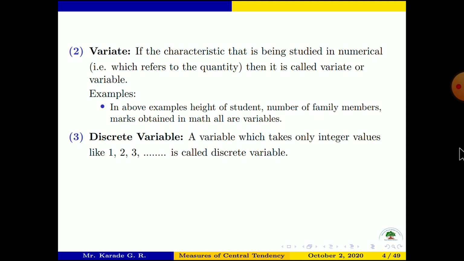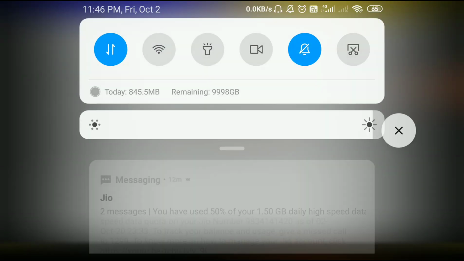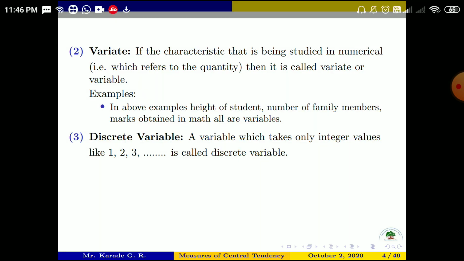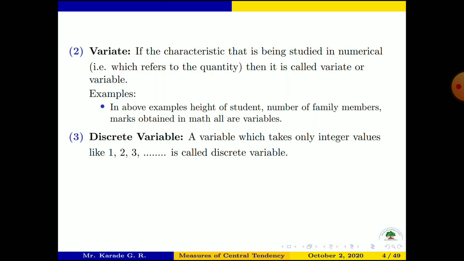Discrete variable. Now what is meant by discrete variable? We will see. There are two types of variable.